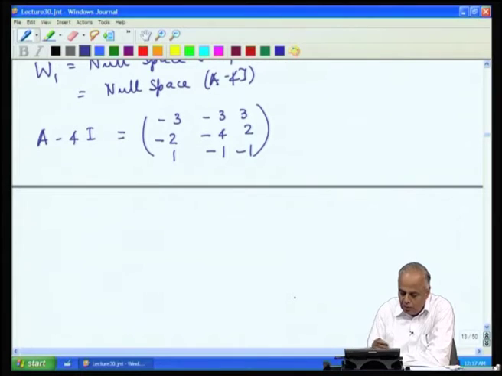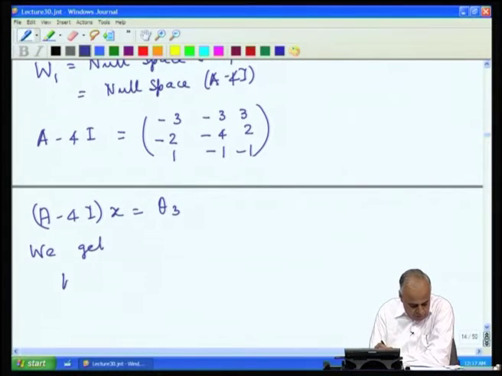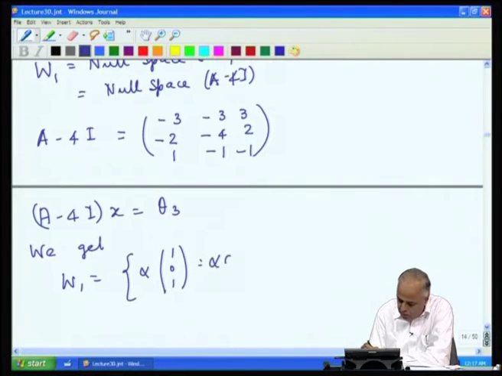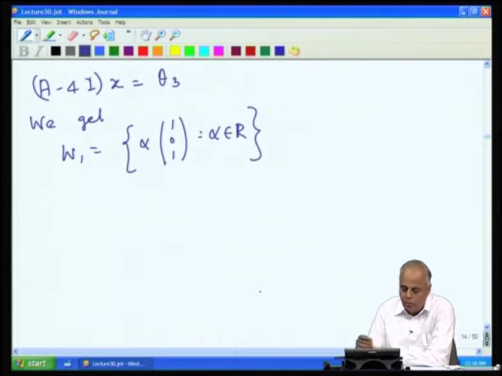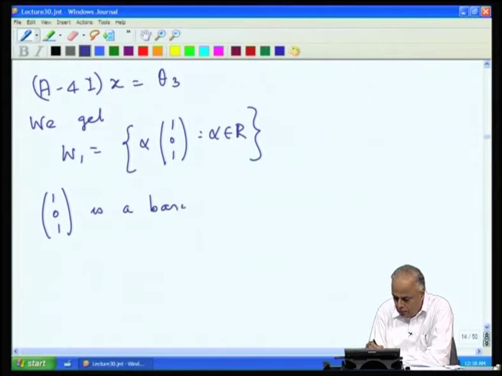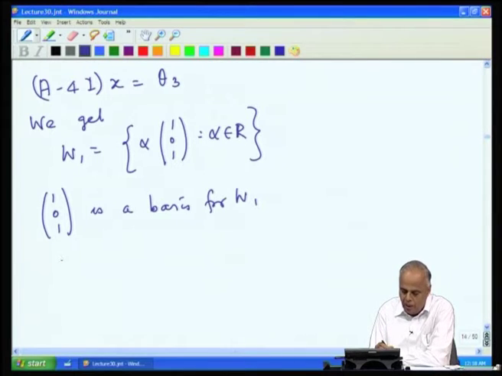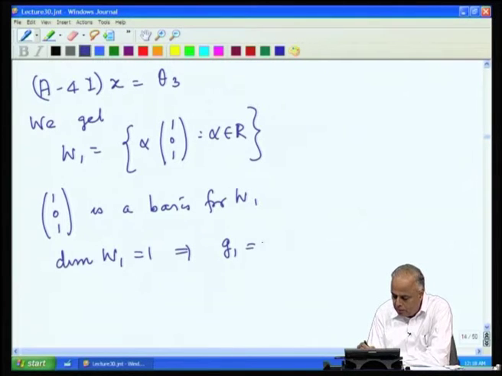And if we solve the null space, (A minus 4I)x equal to theta 3, we get W1 consisting of all vectors of the form alpha into (1, 0, 1), such that alpha belongs to R. Therefore, (1, 0, 1) is a basis for W1, and therefore the dimension of W1 is 1, and that is what the geometric multiplicity is.